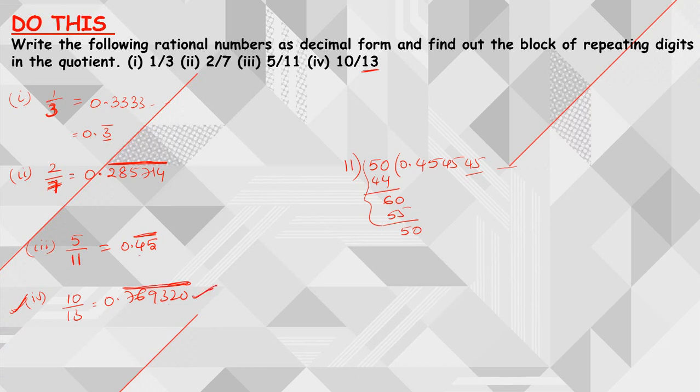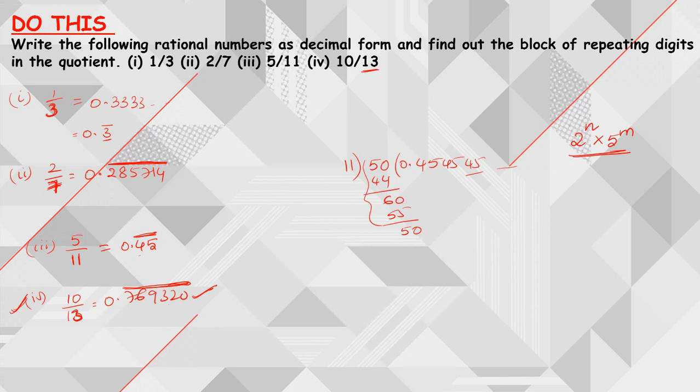If you observe the denominators, whenever the denominators are of the form 2 power n into 5 power m, then it is a terminating decimal, a decimal which terminates.